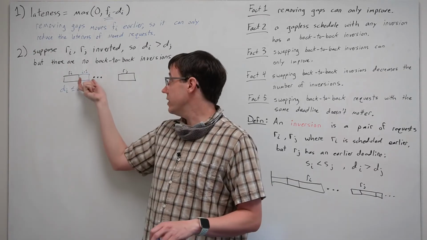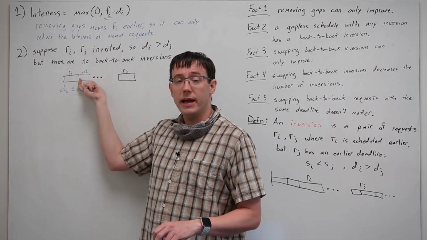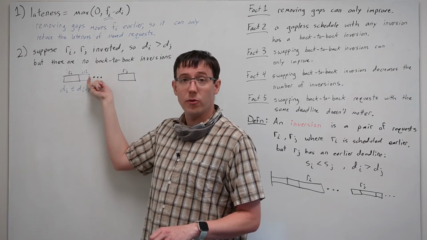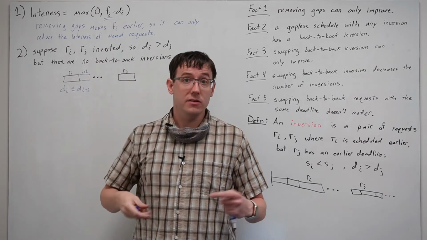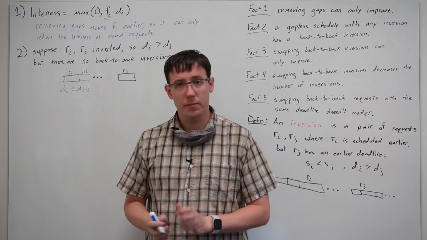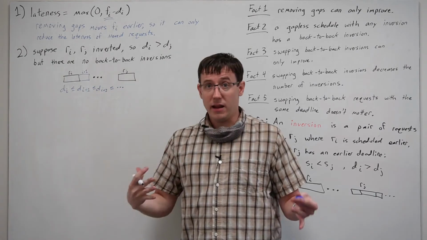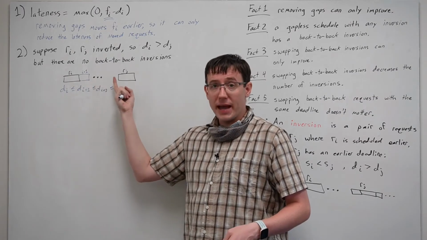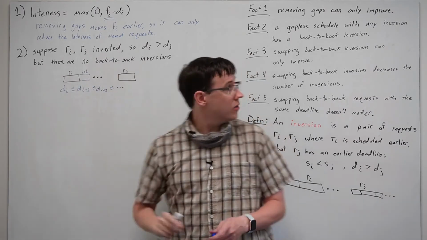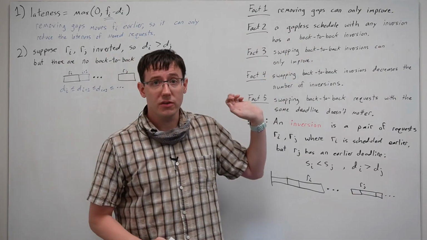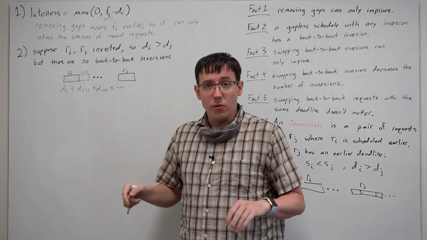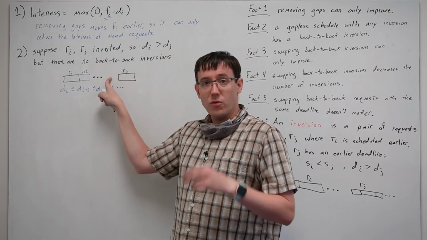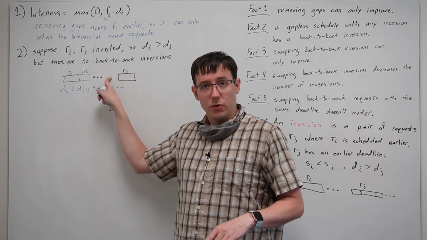And likewise, the deadline for i plus 1 has to be no later than the deadline for i plus 2, otherwise that would be a back-to-back inversion. And this reasoning proceeds through all of the back-to-back tasks because we have a gapless schedule, and will eventually arrive at the request right before j in this schedule.